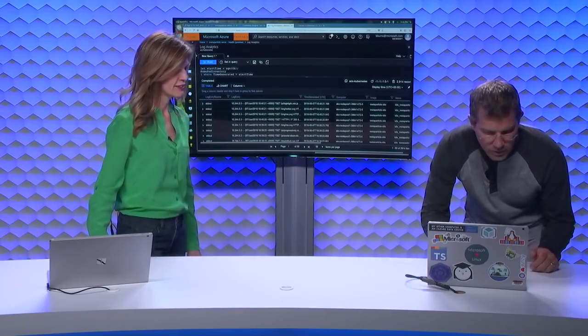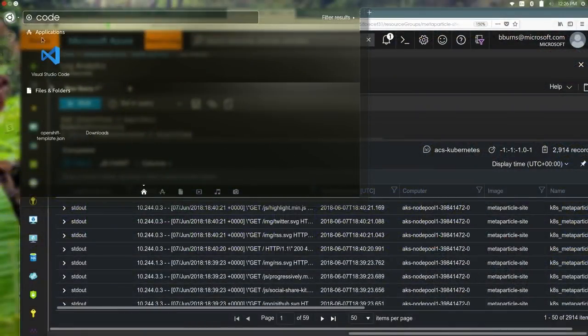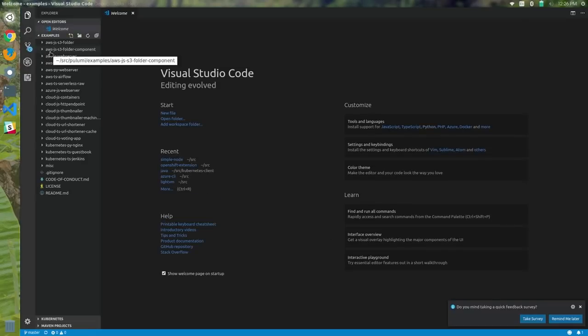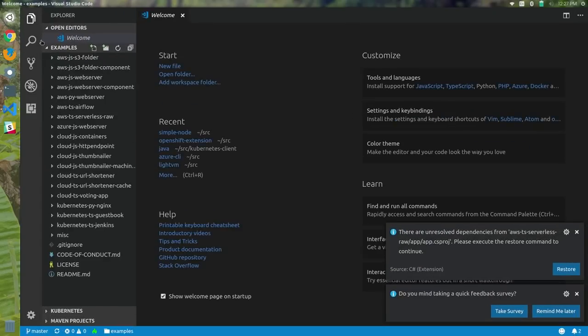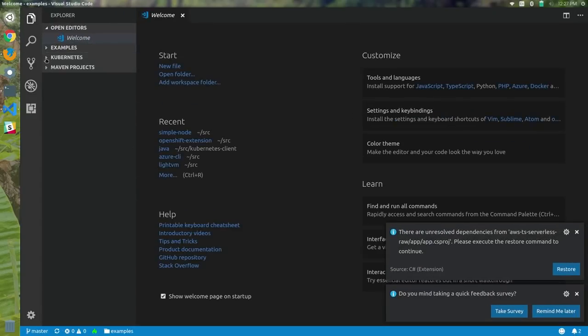If we go over and launch up Code, something you'll see over here, and maybe I'll zoom in a little bit to make it more visible, is that I now have access to my Kubernetes cluster inside of Visual Studio Code. I can find out more information about all of the different objects and resources inside of that cluster. I can drill into them.